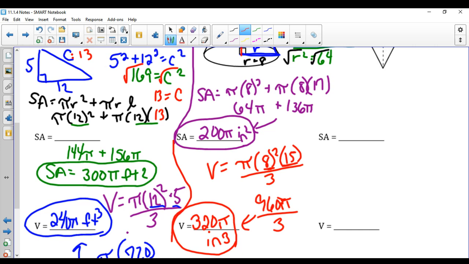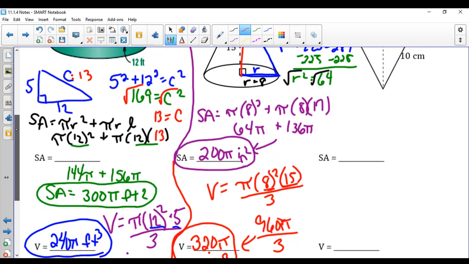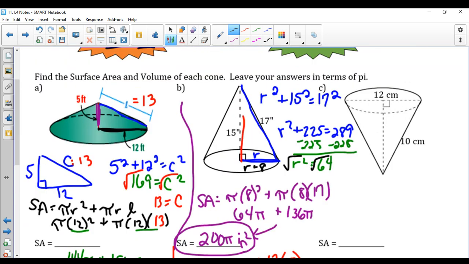Biggest thing is make sure you have the units that you need. So one more just as a quick little example then. Hopefully I'm not going too terribly fast. We need the radius. So in this case, our radius would be half of the diameter. So our radius here would be 6. We don't have the height, and we do have the slant height.